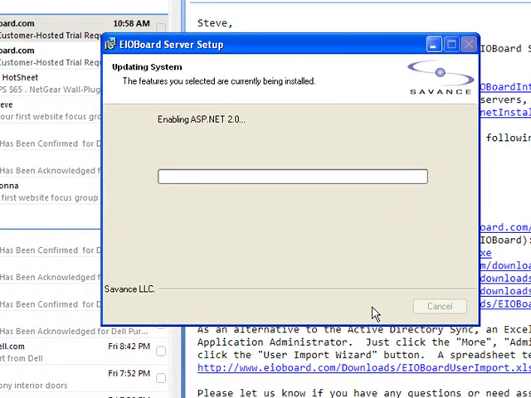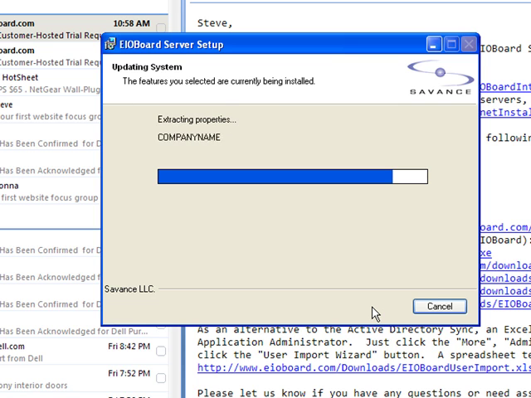Then I hit next, and it'll basically go through and run a series of steps, one of which is to make sure that the system already has .NET 2.0. If it doesn't have .NET 2.0, this is the point in time where it would download it from the internet and install it. The other thing that it'll do is enable ASP.NET 2.0, and this is because oftentimes if IIS is installed before .NET 2.0 is installed, there can be an issue.